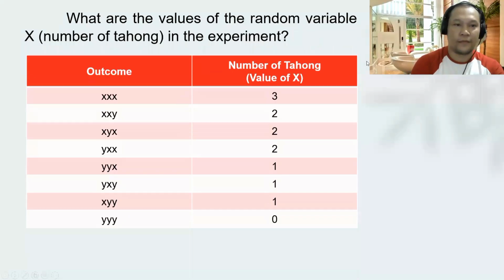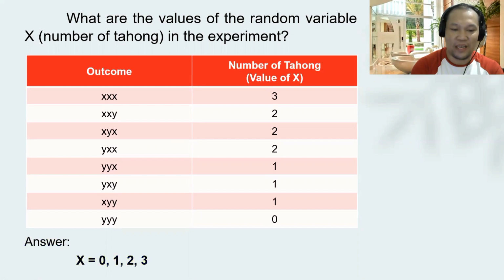And then, what are the values of the random variable X or the number of tahong in the experiment? Okay, therefore, what will be our answer? Our answer will be 0, 1, 2, and 3. Okay, remember, the random variable here in our experiment are 0, 1, 2, and 3.